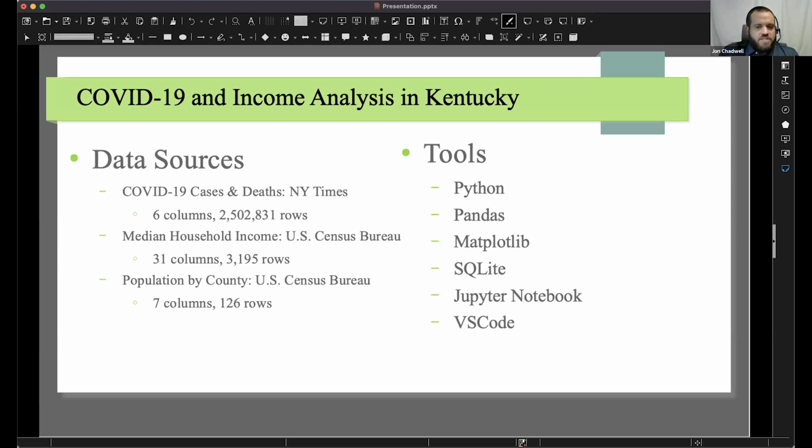The tools I used were VS Code and Jupyter Notebook for my coding. I used Python libraries like pandas for cleaning the data, matplotlib for creating visualizations, and SQLite to merge the data sets.